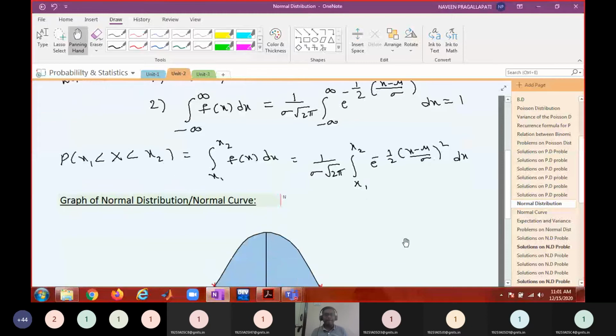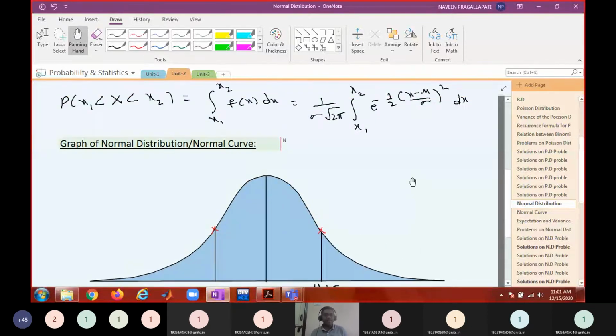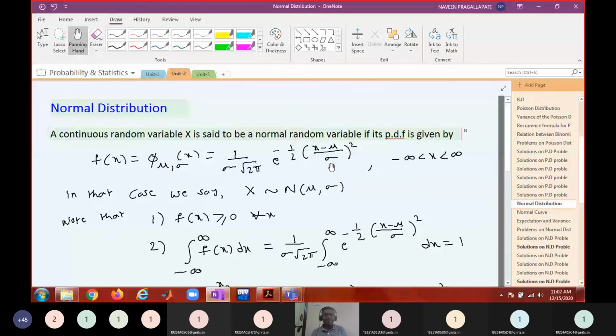We have seen that its graph is a bell-shaped curve, because the function is defined like this for a particular value of mu and sigma. This graph is called a normal curve.